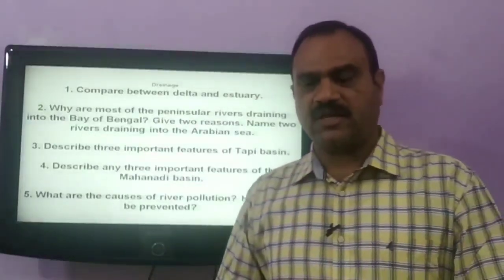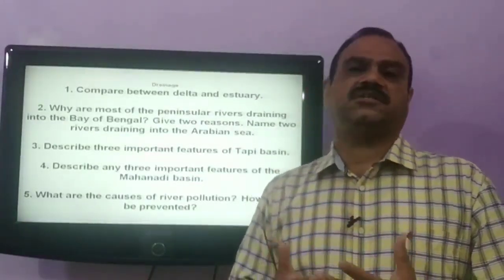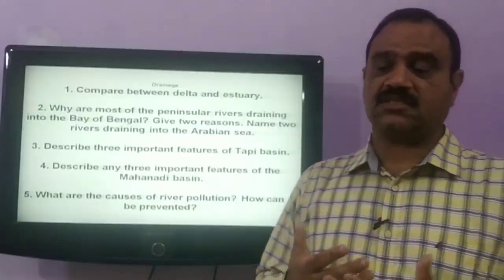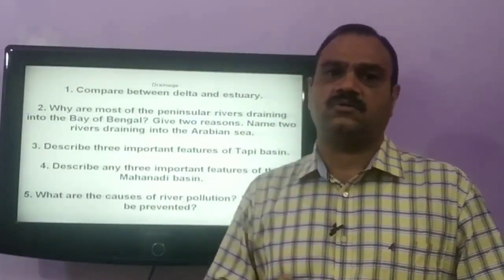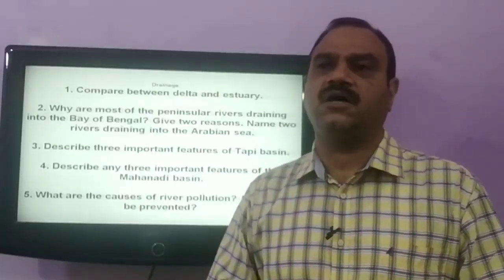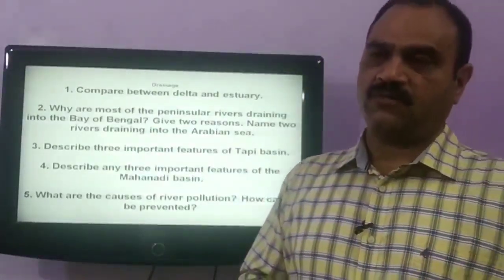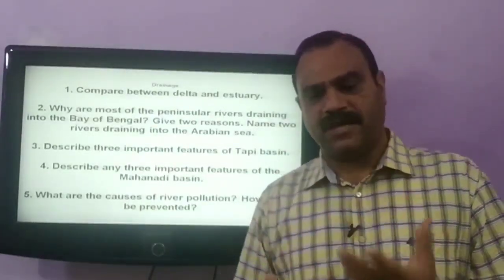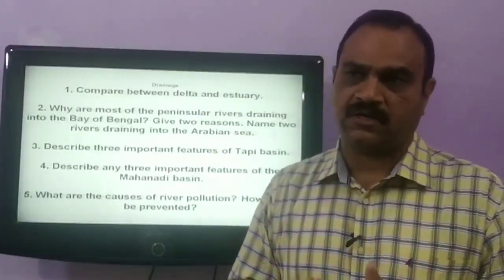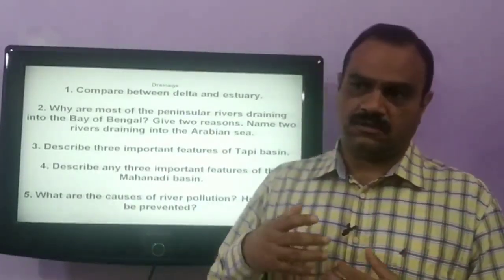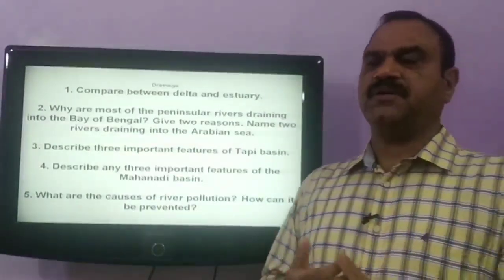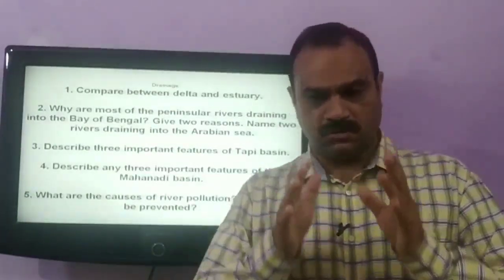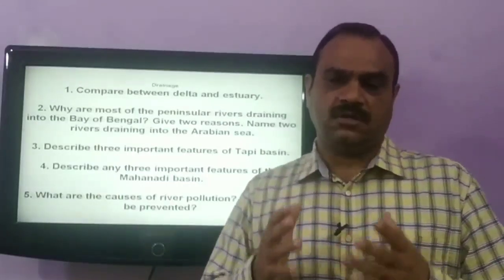Second, the people must be sensitized. There must be an awakening among the people about the cleanliness of the rivers. Apart from this, several plans like the Ganga Action Plan and the National River Conservation Plan must be implemented in order to clean the river systems.